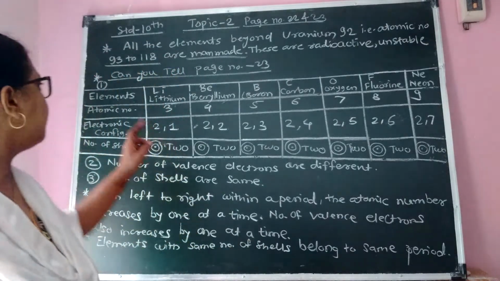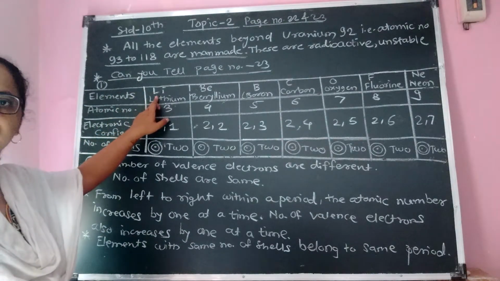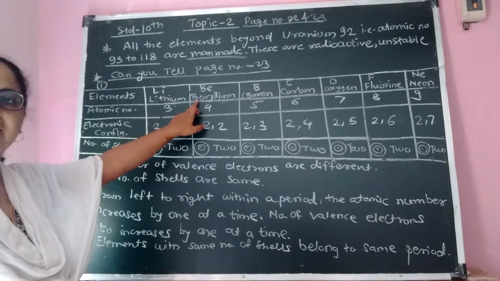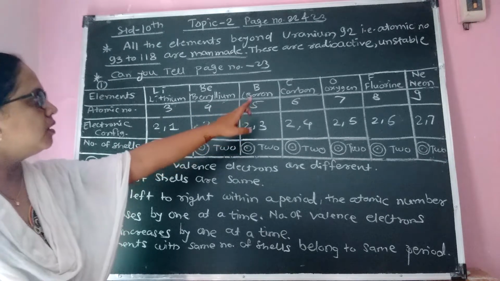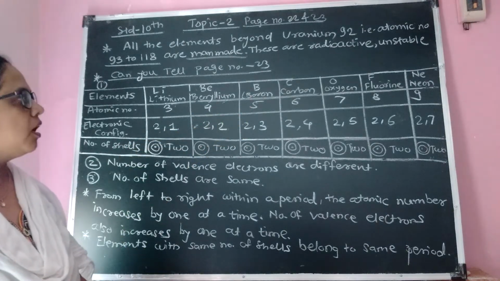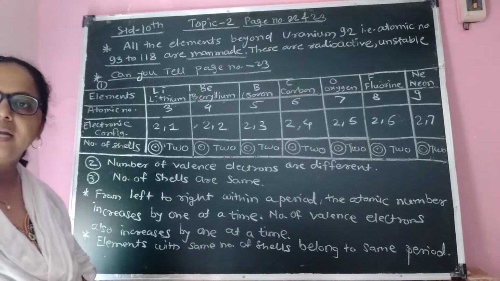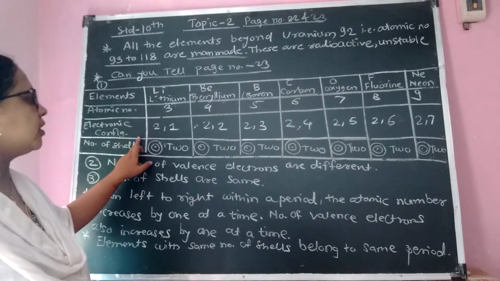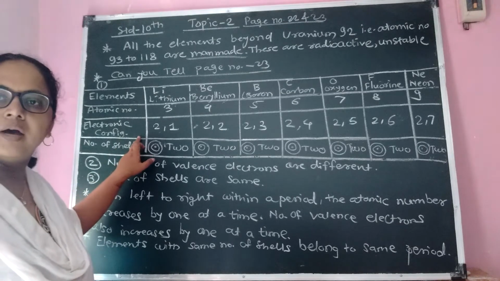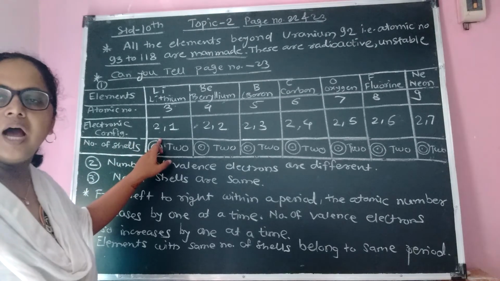You can see here lithium atomic number 3, beryllium atomic number 4, boron atomic number 5, then carbon 6, nitrogen 7, oxygen 8, fluorine 9 and neon 10. How to write the electronic configuration? I have explained it.